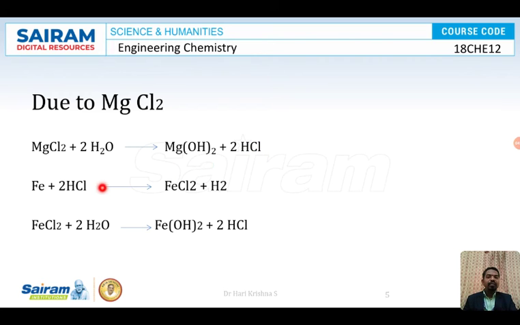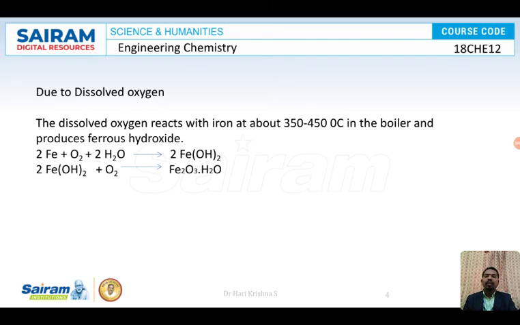So this HCl produced will attack the iron, that is the boiler, and it forms ferrous chloride and hydrogen. So hydrogen will escape into the atmosphere. Okay, so that ferrous chloride will dissolve in water and form ferrous hydroxide. So once ferrous hydroxide is formed, what happens? You can see here, ferrous hydroxide, in the presence of oxygen, will form rust.